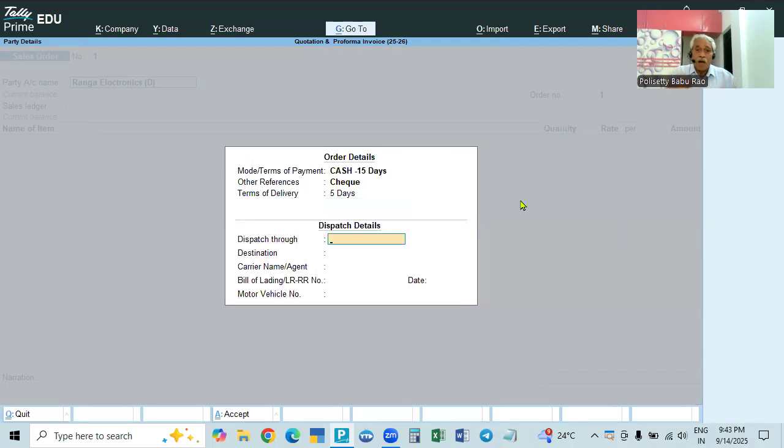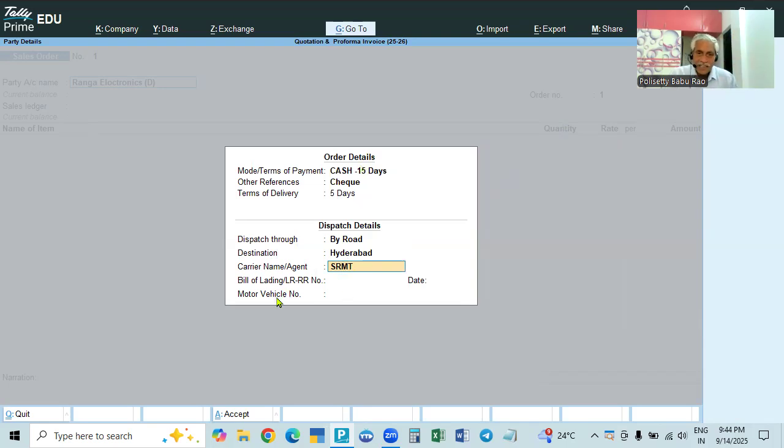Then dispatch details: how will we dispatch the goods? For example, dispatch through road. The destination: this person is also in Hyderabad, so the destination is Hyderabad. Name of the carrier or agent, bill of lading, LR number: these will be given to us by the lorry owner, that is the transporter. The name of the transport can be one near our company, maybe SRMT transport. Up to this you can fill in now. By road we will send to Hyderabad, by SRMT, as given in the quotation.